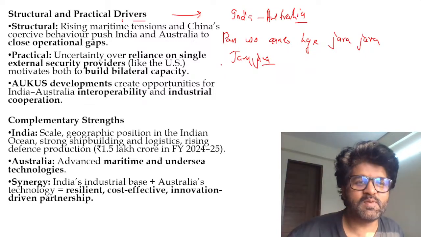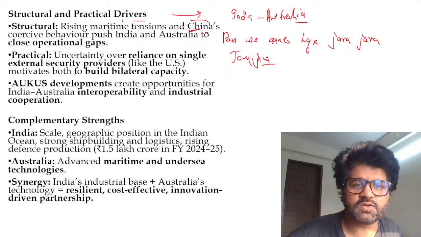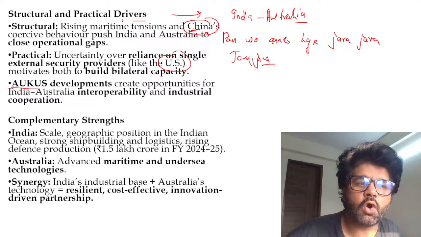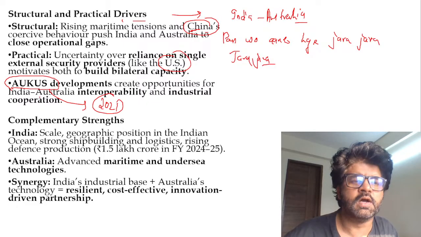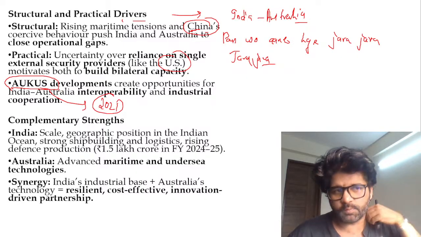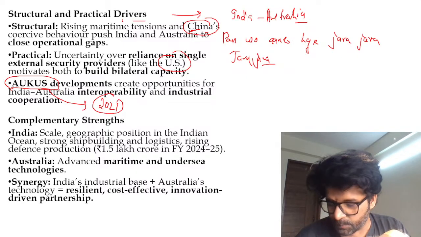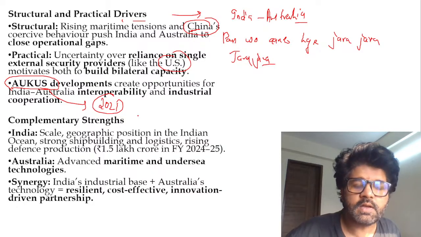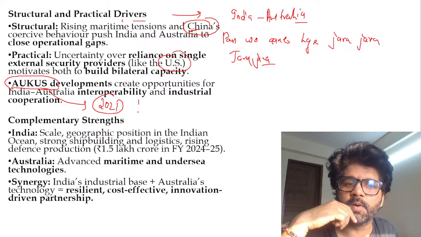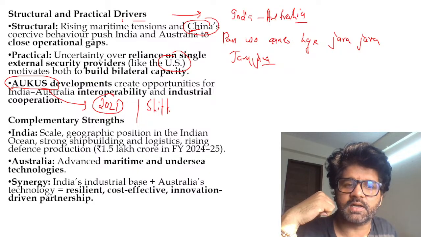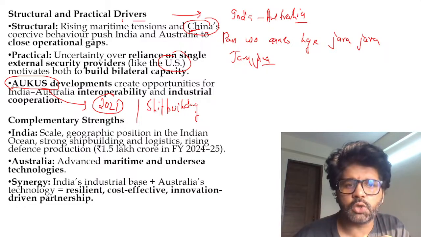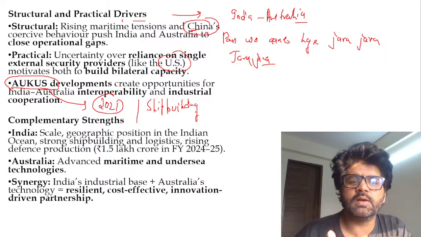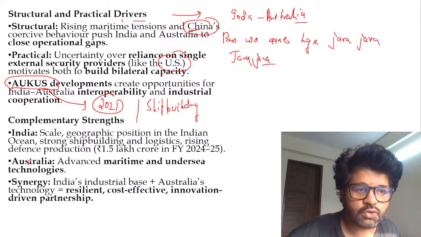So why are India and Australia coming together? Because of the tensions, because of our common enemy, China, because of the unreliable behavior of the US, because AUKUS will not suffice. Australia, UK, and US, which developed around 2021. Australia needs somebody apart from the US, and that's where India can come into the picture. Complementary strength. If you remember, earlier we were talking about the shipbuilding sector in our country. We were talking about how we want to focus on manufacturing of defense equipment. So we have a very big industrial base, and Australia has so much technology.